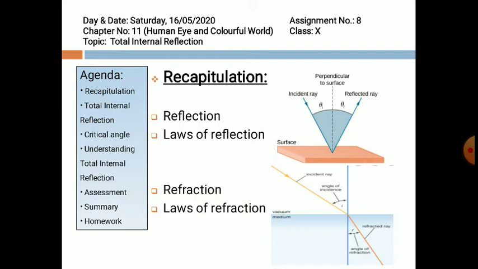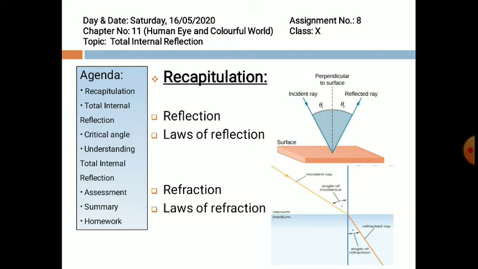At the point of incidence there is a normal, the angle of incidence i, and the angle of refraction r. Refraction states that when light enters from a rarer medium to a denser medium, it bends towards the normal, it changes its path. In the denser medium, the light ray travels slower as compared to the rarer medium.